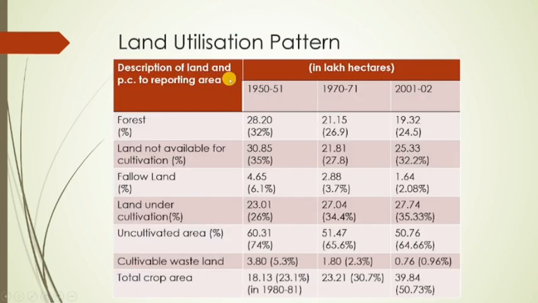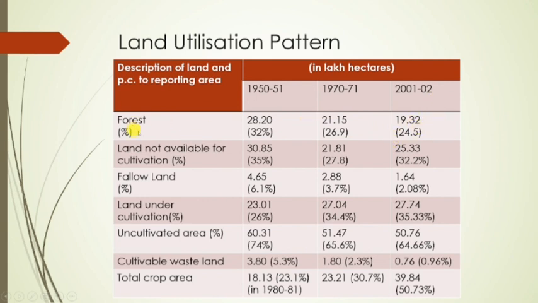If we look at the data on land utilization, we will understand that forest in 1950-51 was 28.28 lakh hectares, right? After that, in 1970-71 it becomes 21.15, and then in 2001 it is 19.32.